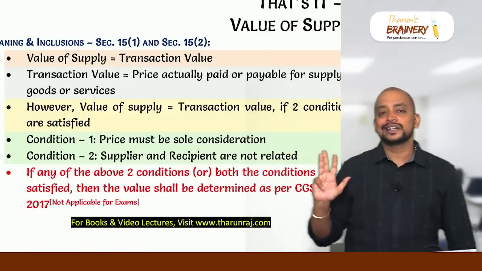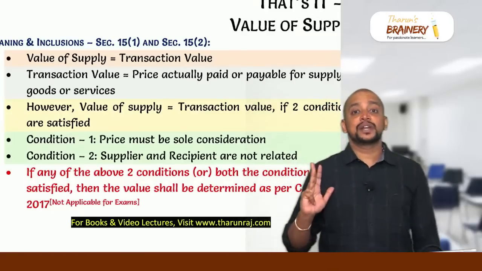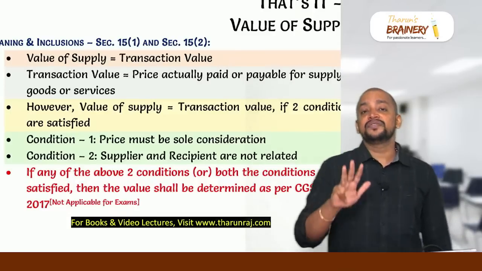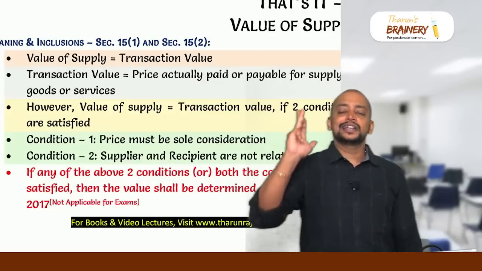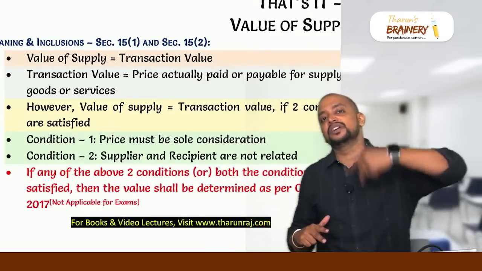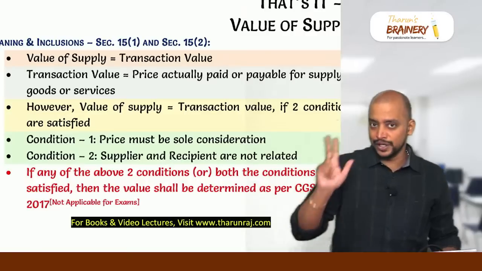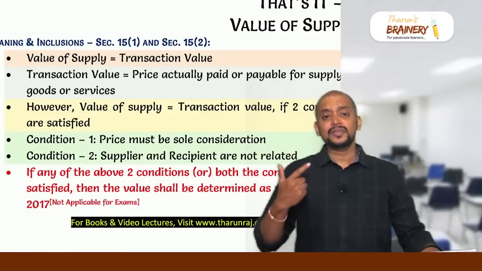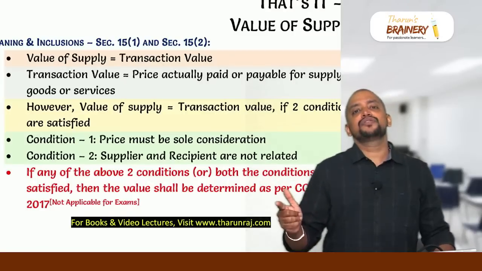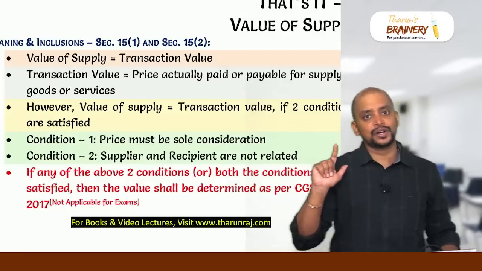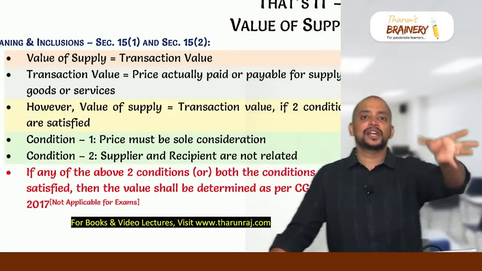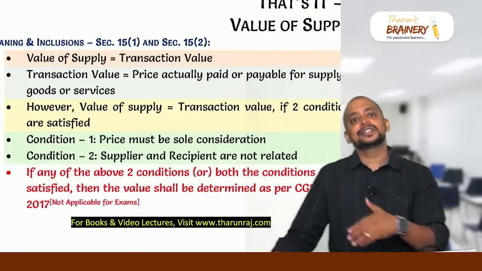So T, that is taxes, duties and cess by whatever name called other than GST. So other than GST, if there is anything else, you add it only if it is charged by supplier to recipient. And then R, recipient is incurring some expense on behalf of supplier, means it is a liability of the supplier which is incurred by the recipient, you include it. Then number 3, any expenditure incurred by the supplier before or at the time of delivery of goods or before or at the time of delivery of services should be included in the value. But if it is incidental expenses, mainly like without incurring that expense, supply cannot be made. If that incidental expense is there, anytime you include.